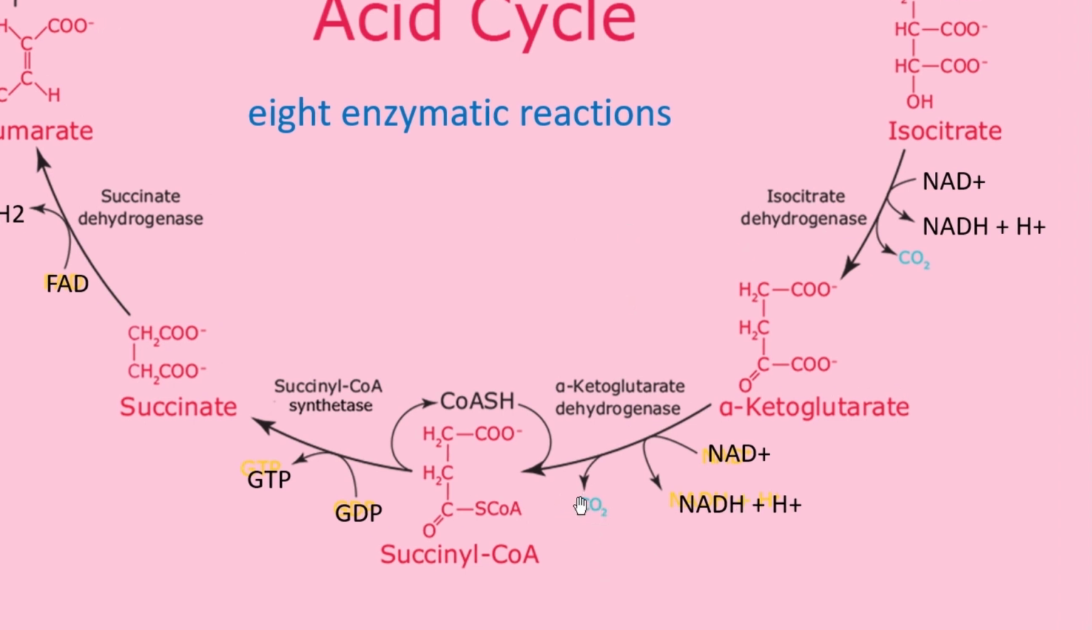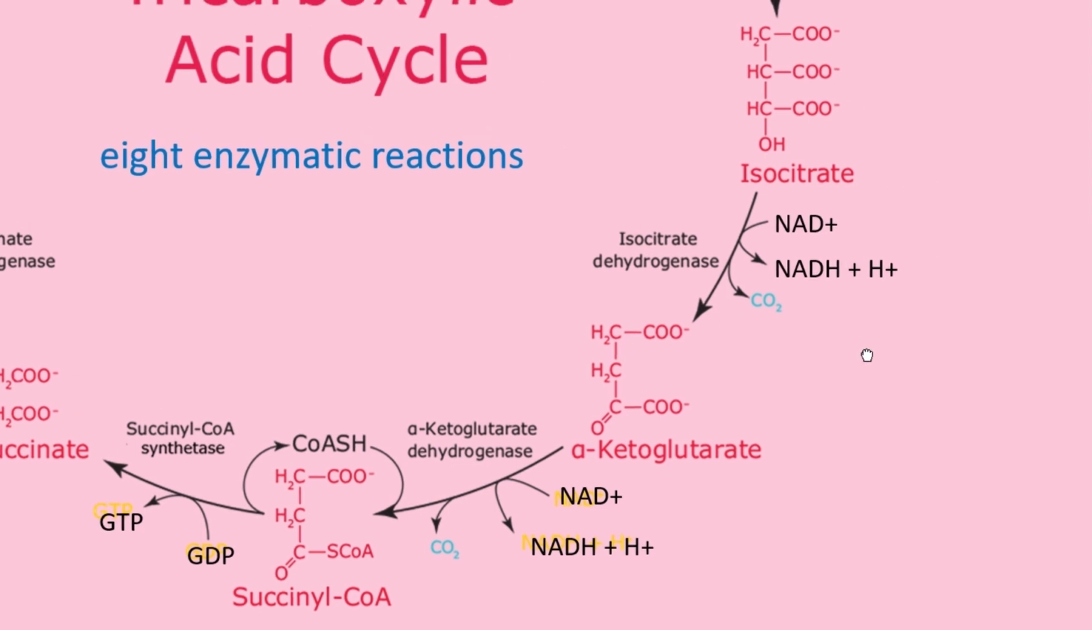After that, this alpha ketoglutarate will be converted into succinyl CoA, and this is again another decarboxylation reaction. So a CO2 molecule is getting released, and alpha ketoglutarate dehydrogenase is the enzyme. Dehydrogenase means again there will be some oxidation reduction reaction, and over here NAD plus is again converted into NADH and H plus.